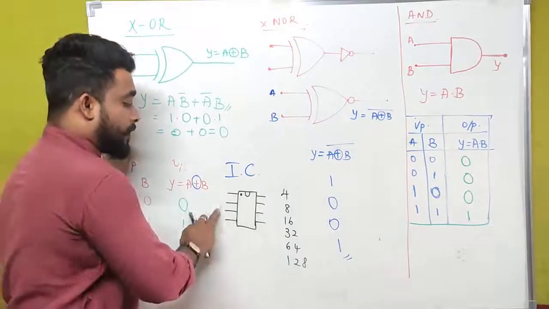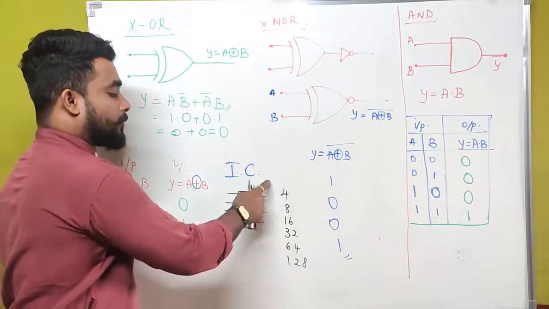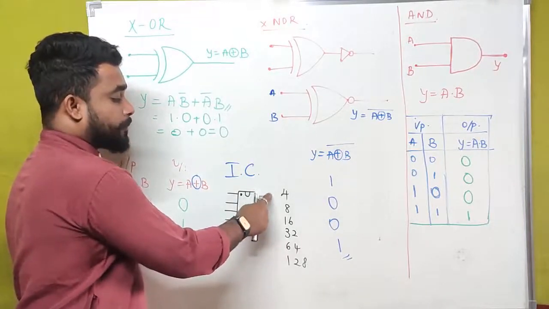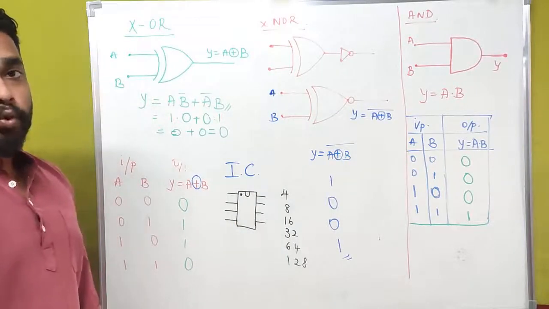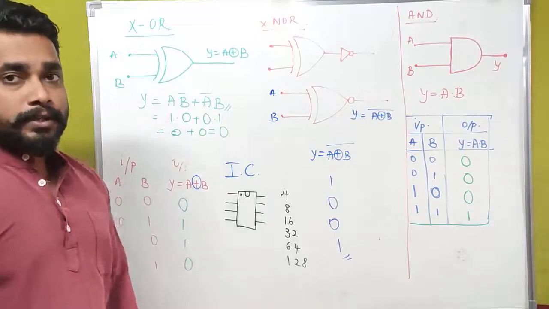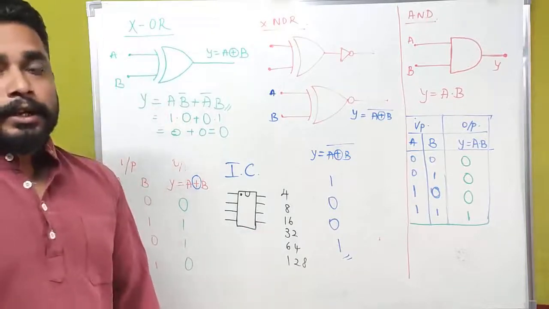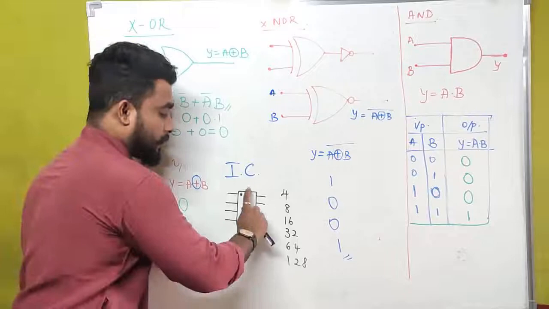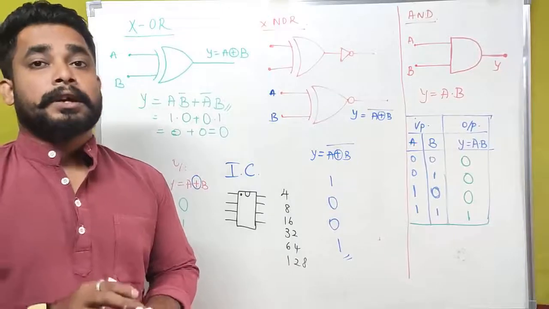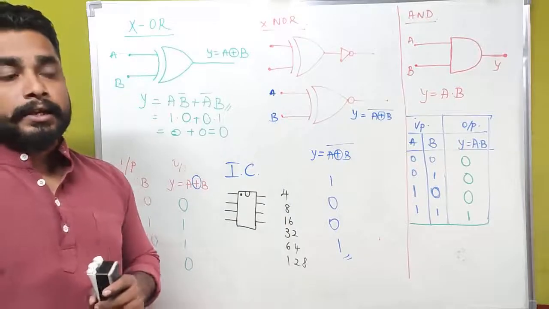Here, each and every pin has its own value. For example, let us assume 7 as a ground and 14, sorry, here the fourth one as a ground, and here this one is the plus voltage. Here this is negative, this is positive pins for an integrated circuit. Likewise, we have a number of pin configurations in an integrated circuit. Within the plastic mounting, we have several electronic components. This is what we call integrated chips.